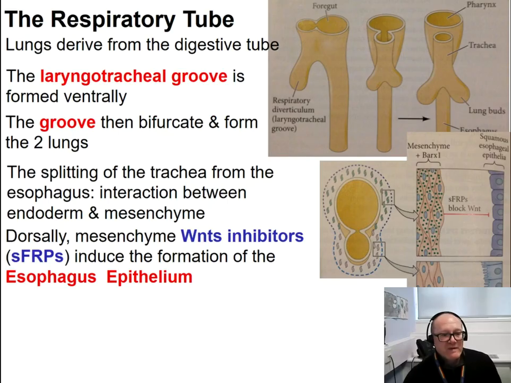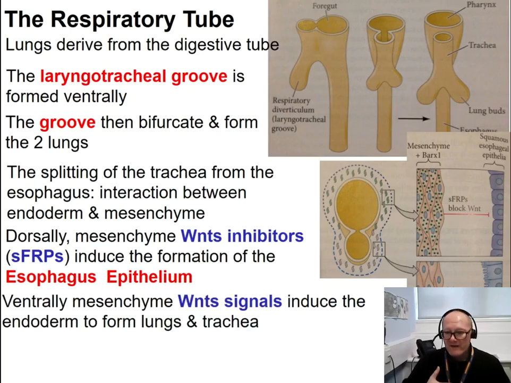The mesenchyma produce Wnt inhibitors, these SFRPs, and these Wnt inhibitors block Wnt signaling in the endoderm. So when this Wnt signaling in the endoderm dorsally is inhibited, the epithelium become esophagus, that is in continuation with the digestive system.